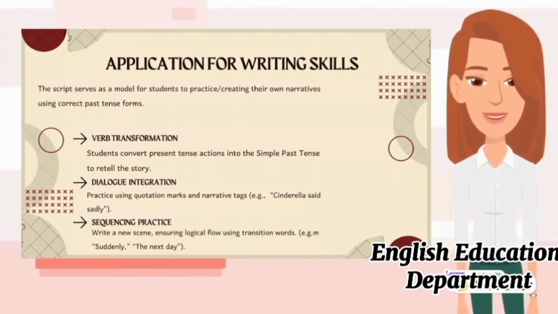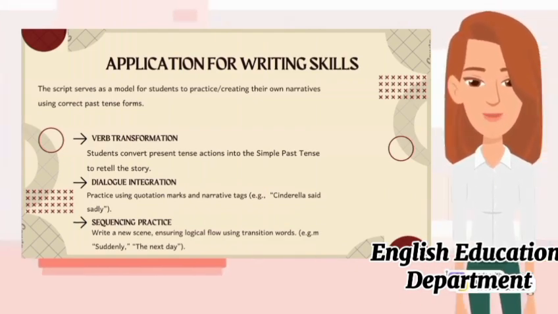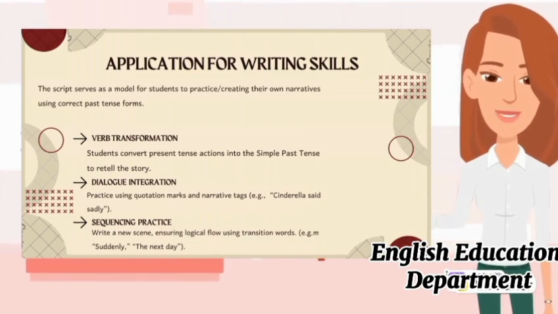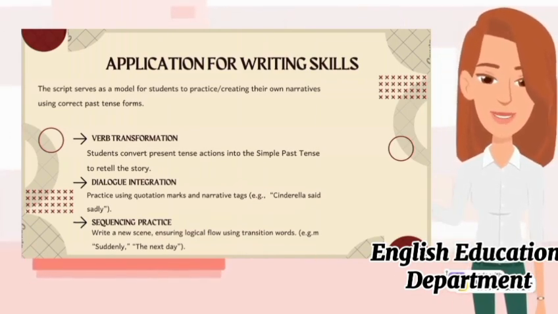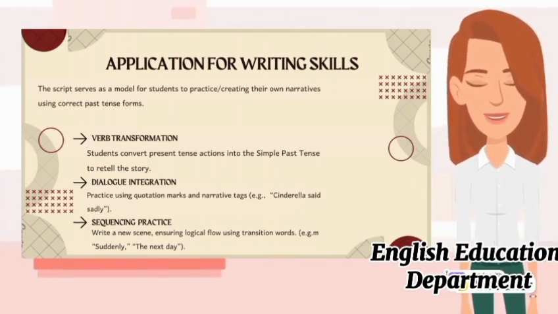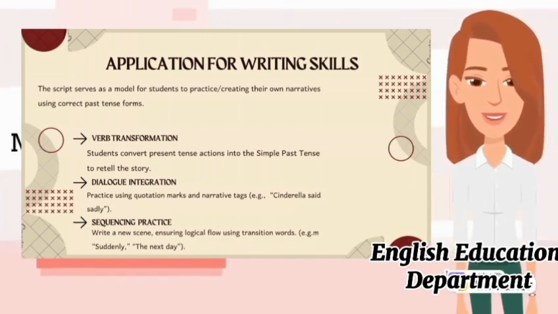For example, in simple present, Cinderella cleans the floor. And in past tense, Cinderella cleaned the floor. This practice builds accuracy in verb usage. 2. Dialogue integration. Practice writing dialogues using quotation marks and narrative tags. For example, "I wish I could go to the ball," Cinderella said sadly. Another example, "Don't cry," the fairy godmother whispered. Students learn punctuation and narrative flow.